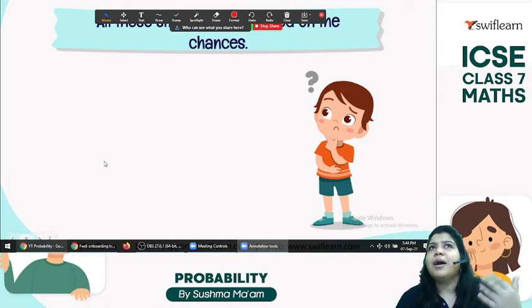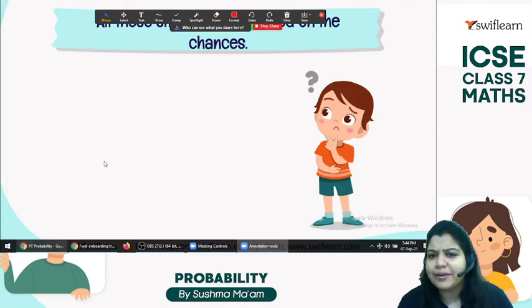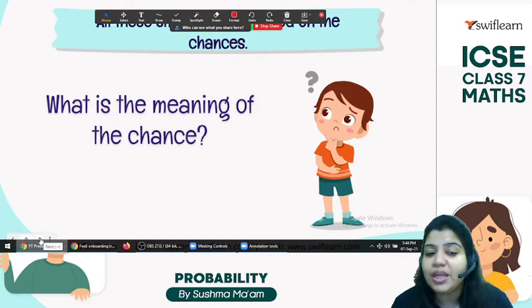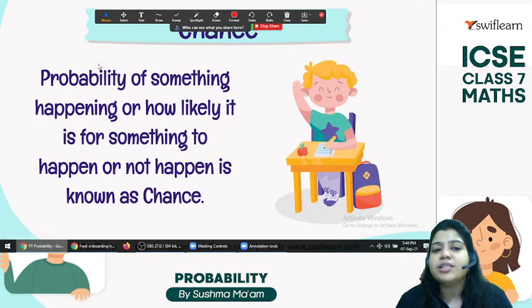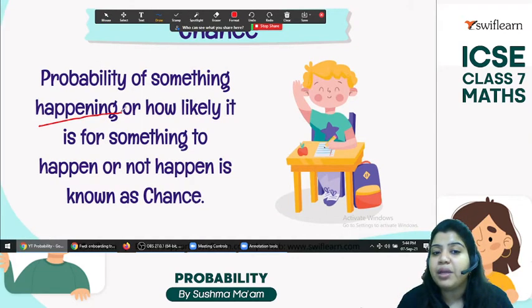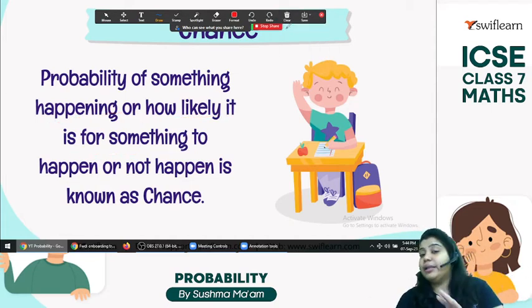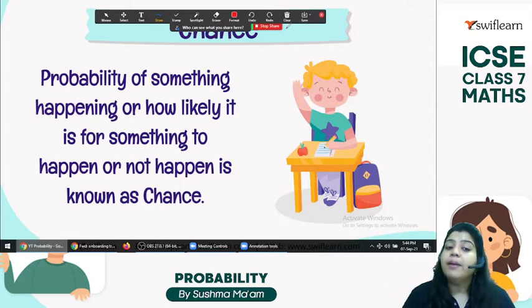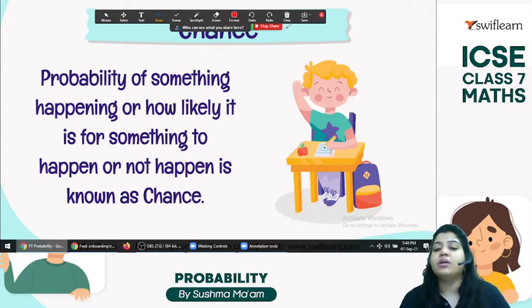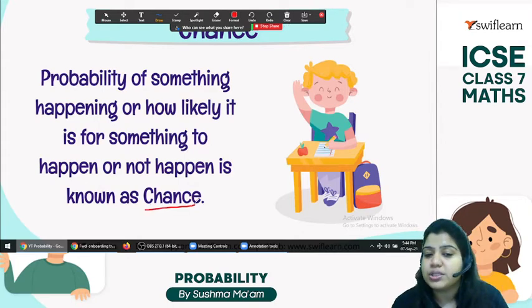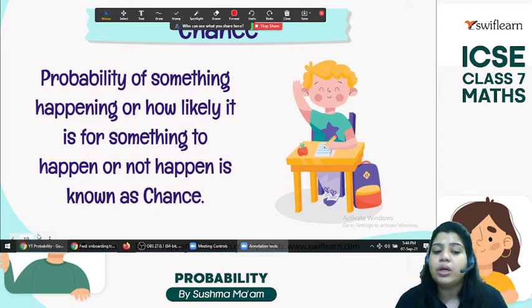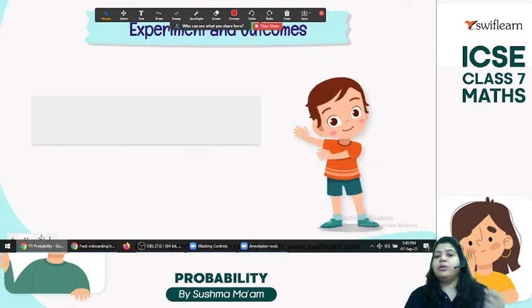And if your friend asks, will I pass the exam, then you say maybe, there is a chance. So what is the meaning of chance? Let's see what is the meaning of this word chance. Chance means the probability of something happening, or how likely it is for something to happen. That's not giving the surety that it will happen, but it may happen, or it may not happen. That is known as chance. The probability of an event happening or not happening is called chance.